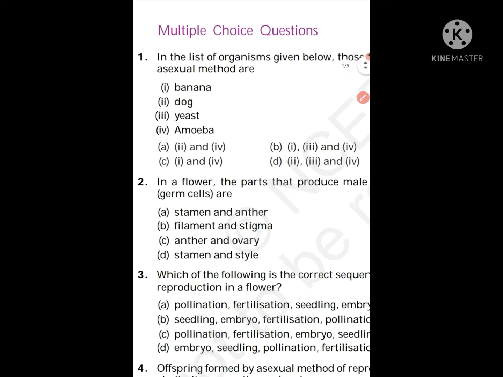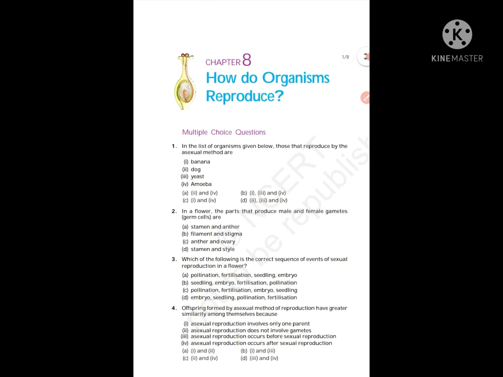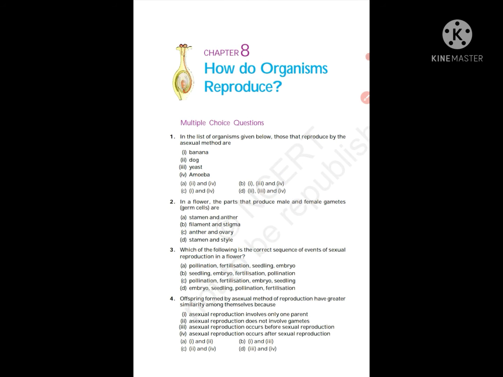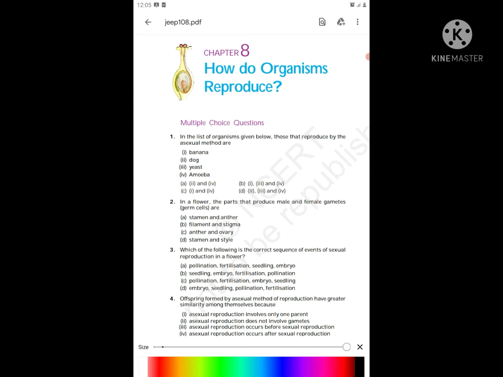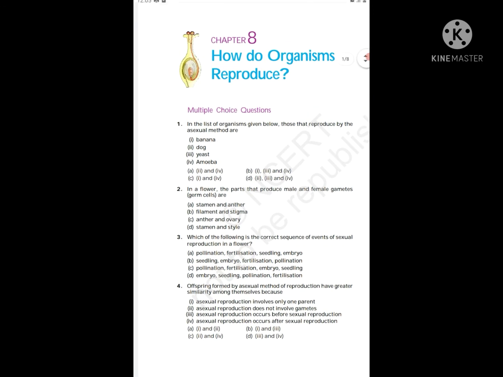So we'll get back to the question. They asked what are the parts that produce male and female gametes. So we just saw pollen grain is the male gamete, that is in the anther, and the female gamete is the ovule, that is in the ovary. So the answer is ovary and anther, C. Once again, C is the answer. Next,